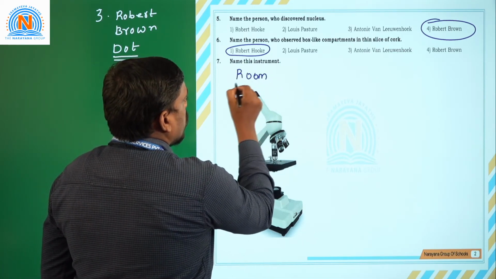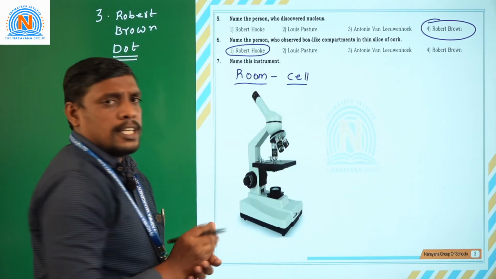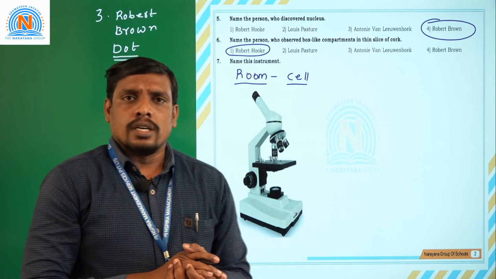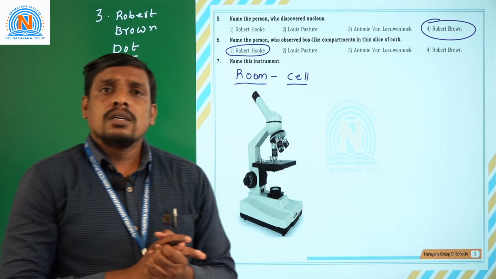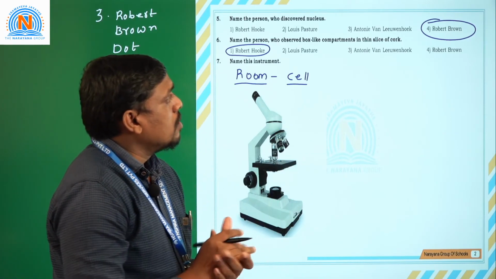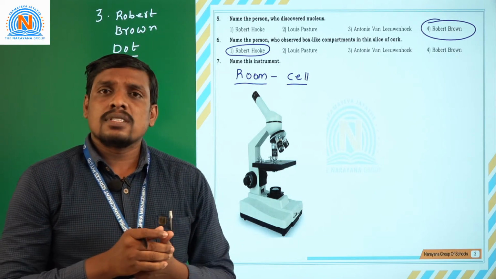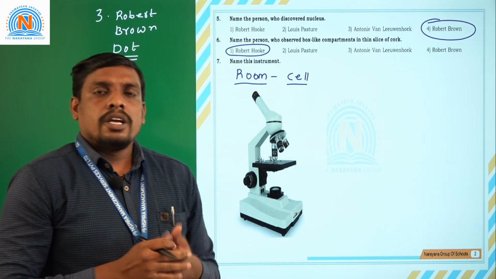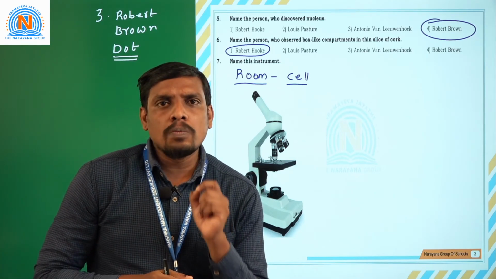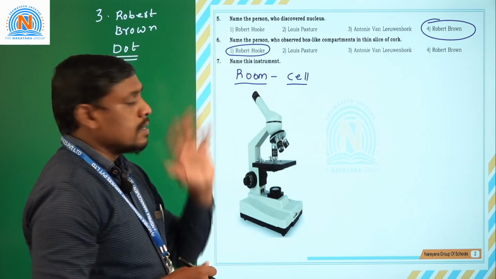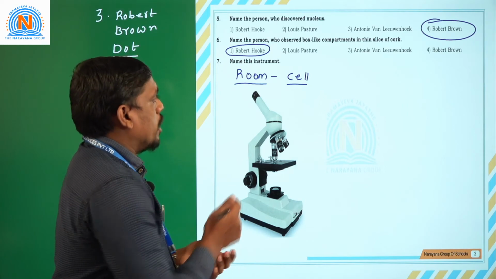These smaller room-like structures are called cells. So Robert Hooke discovered the cell in a particular plant, the cork plant, and when he dissected the stem, he noticed smaller compartments or room-like structures which are called cells.